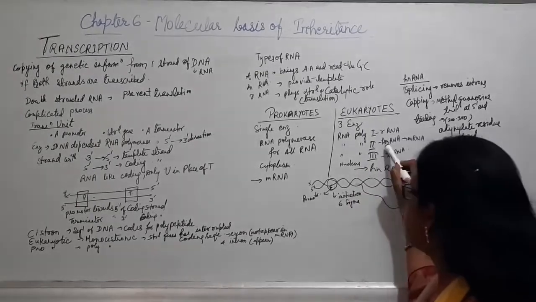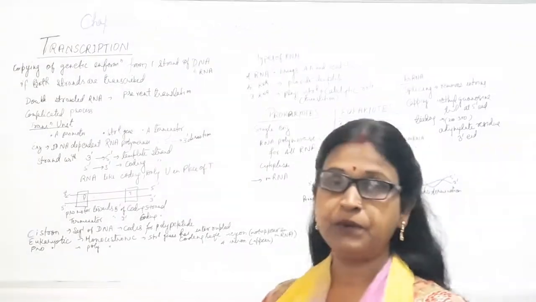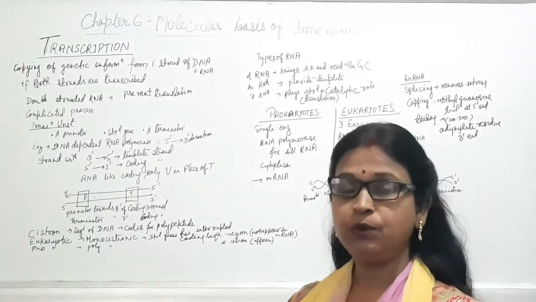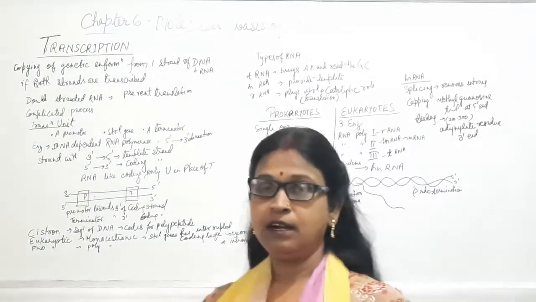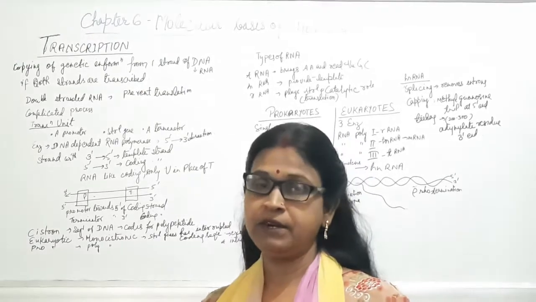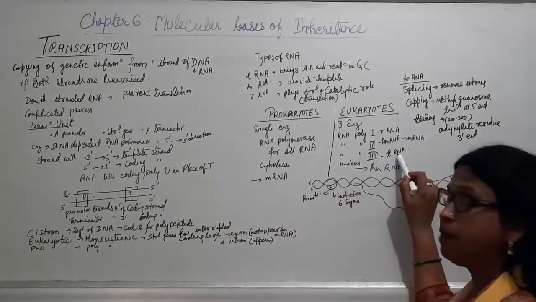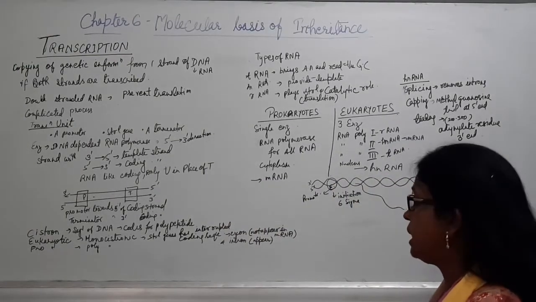Now what is this hnRNA and mRNA? When the RNA is produced or transcribed in eukaryotes, it is in the precursor form, not in the mature form, and it will undergo some processing to form the mRNA or the mature messenger RNA.